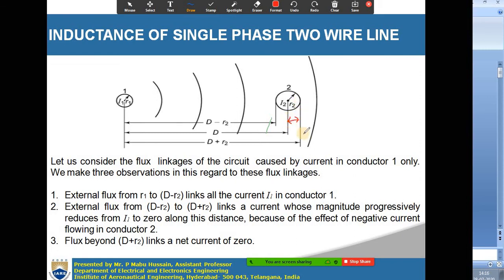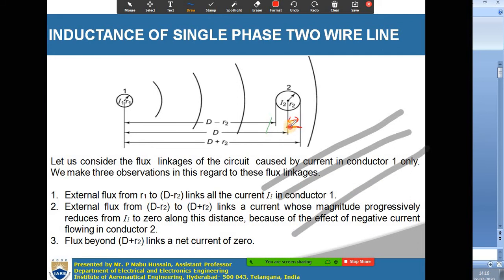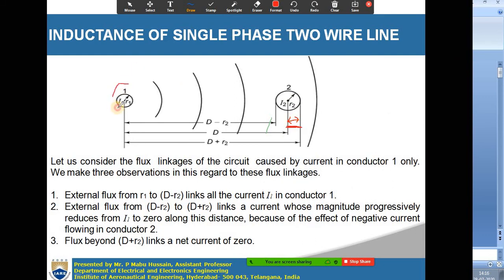After the center of the conductor, from the center of the conductor to D plus R2, the flux here is almost 0, and this flux inside doesn't link with the current flowing in conductor 1.